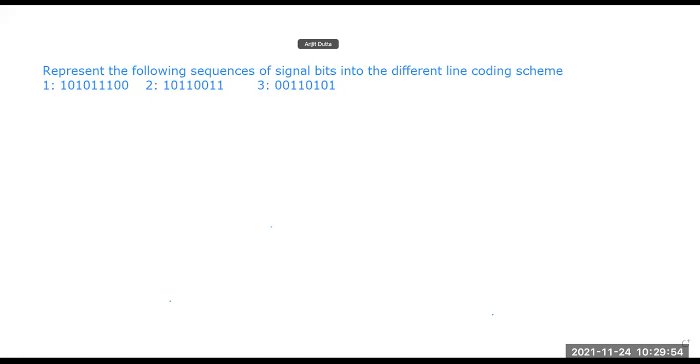In that particular scenario, the transition from high to low voltage is represented as 0, and from low to high it is represented as 1. So it is for the two voltages. Here the 0 and 1 are not describing any particular voltage level. This 0 and 1 is for the transition from high to low and from low to high, right? So this is the part for Manchester and differential Manchester.